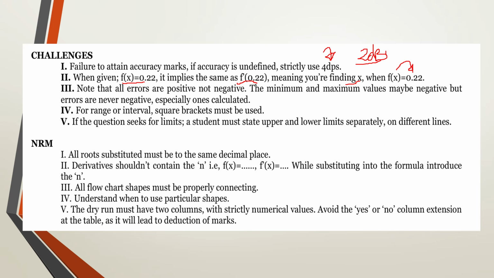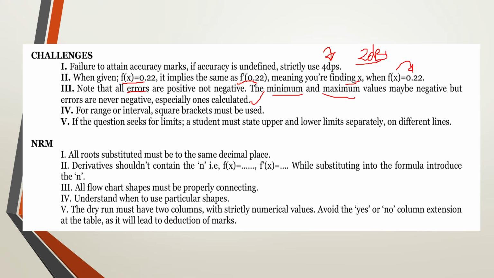So the other note is going to be that all errors, all calculated errors. If you find in applied mathematics, you have been told to calculate errors, any number of errors, whether we have given you 6 marks or 7 marks, the final answer must be positive. We don't have any calculated error in mathematics to be negative. So you make sure that all the calculated errors are positive. If you have not got a positive, then you need to review your working, or you need to repeat that particular working. Now the minimum and the maximum values may be either positive or negative. Those ones are very okay.